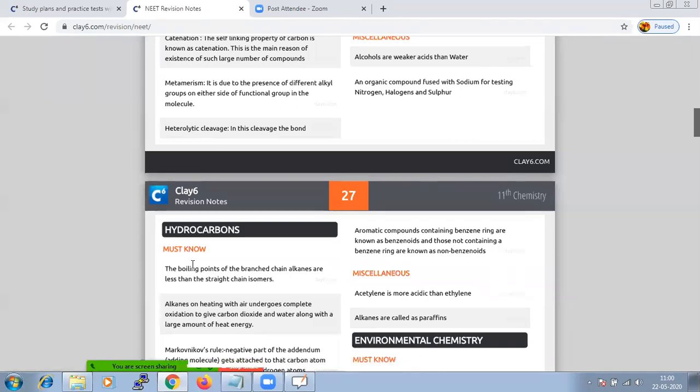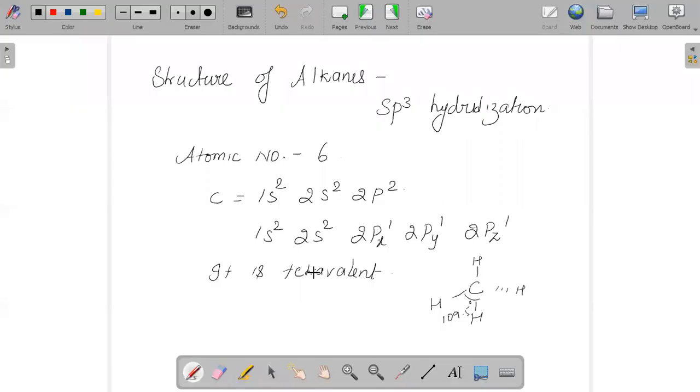When we say tetravalent, the example which comes to mind is the structure of methane, and the bond angle in it is 109.5 degrees. While writing IUPAC names for alkanes, we use the suffix ane, like propane, butane, methane, hexane. Wherever we name an alkane, we use the suffix ane.